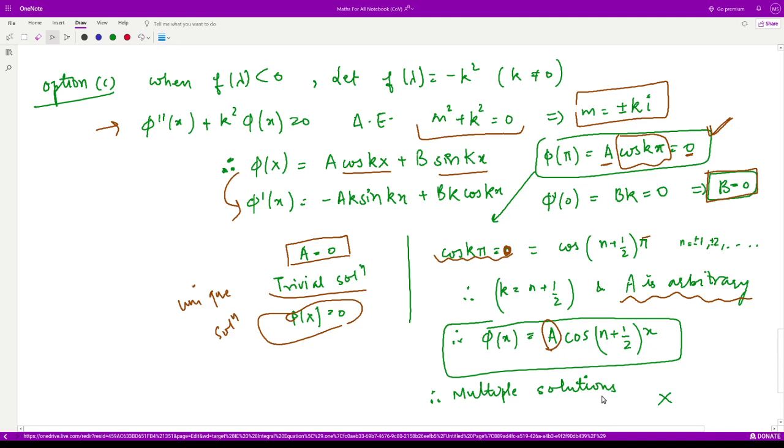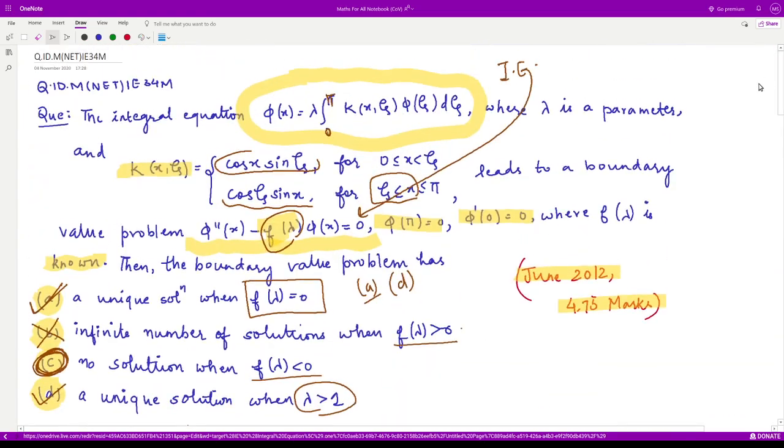So either we have a unique solution or we have multiple solutions in this case. And let us look at our option number C. When f of lambda is negative, we have no solution. So you can clearly see this cannot be the case. So only correct options are A and D. Thank you for watching the question.